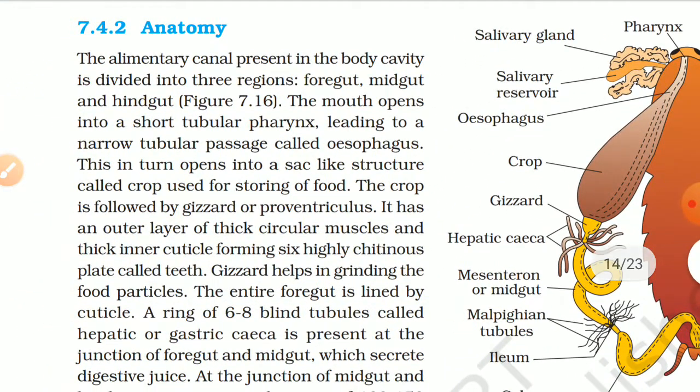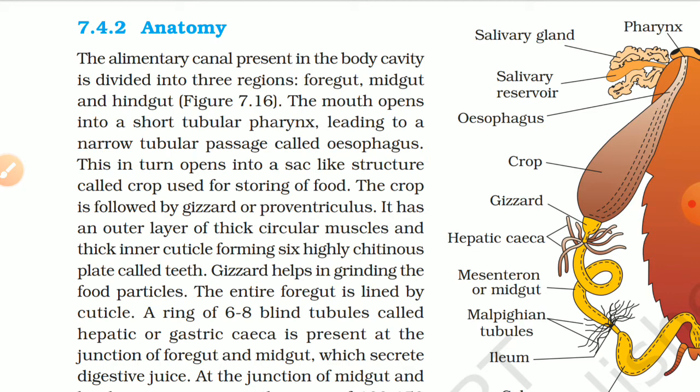7.4.2 Anatomy. The alimentary canal present in the body cavity is divided into three regions: foregut, midgut, and hindgut. Figure 7.16. The mouth opens into the short tubular pharynx leading to the narrow tubular passage called esophagus. This in turn opens into a sac-like structure called crop, used for storing of food. The crop is followed by the gizzard or proventriculus.